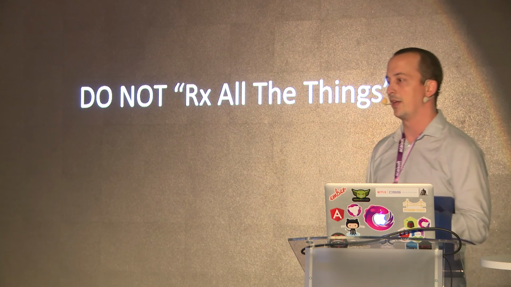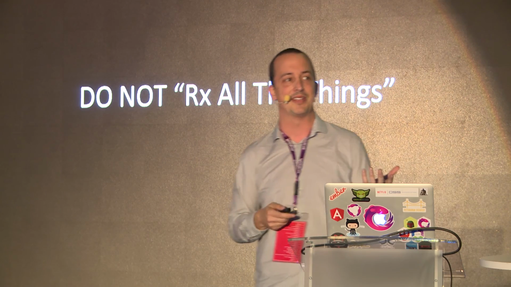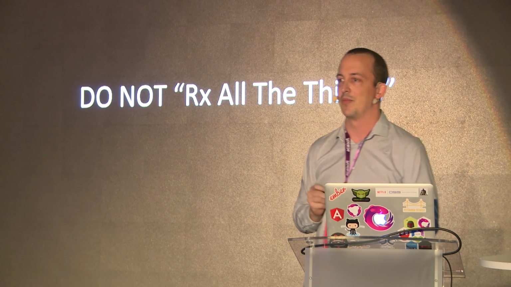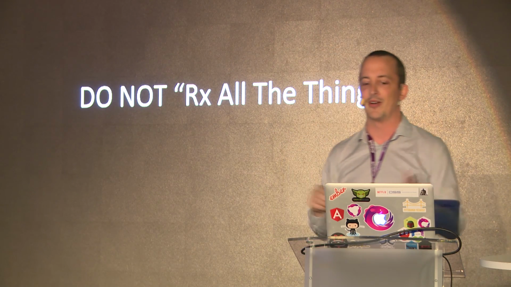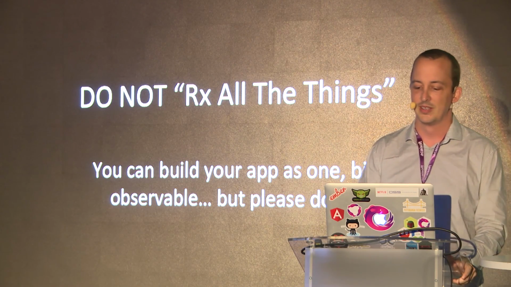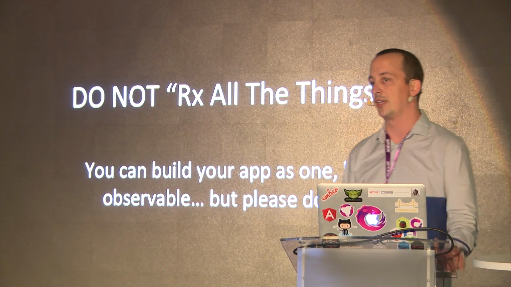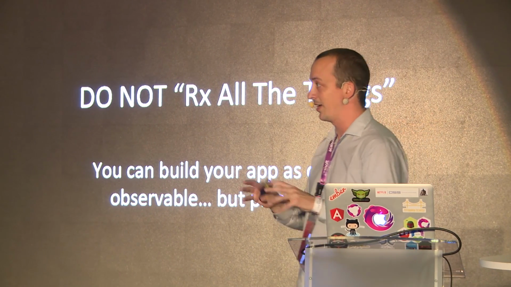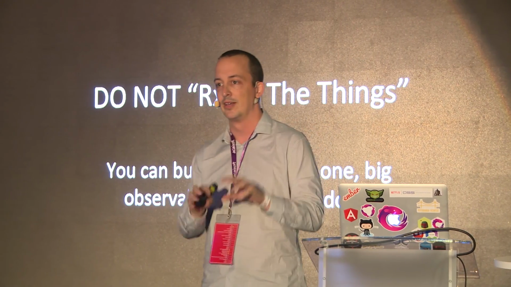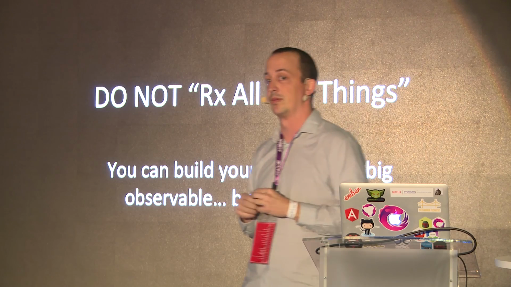The very last point I want to make, do not Rx all the things. Actually, the first talk I ever did in the Angular community was with Martin Gontovnikas, and we were talking about Rx all the things. Yeah, don't do that. You could actually build your app as one big observable. And I've seen this. I saw a code REPL, so it's got like autocomplete and everything. You're typing code over here, it's executing over here, written as one big observable, right?